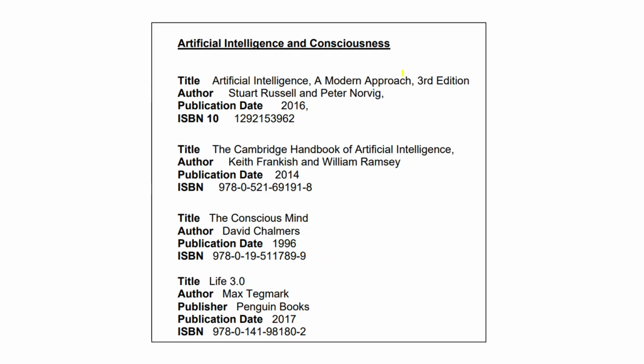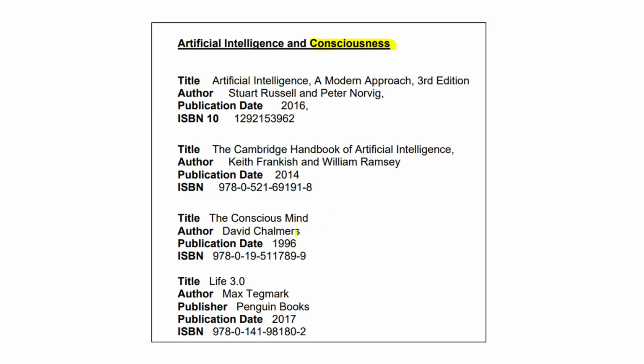So, for example, when it comes to consciousness, you might think about looking at these books, particularly I think David Chalmers' book called The Conscious Mind. He's an Australian philosopher, and he introduces the hard problem of consciousness.